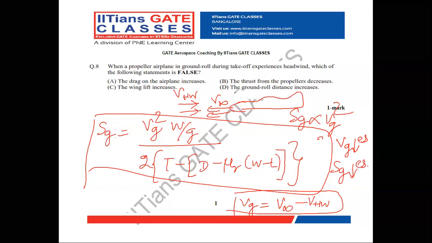But the given statement here says ground roll distance increases. The only statement false here is option D. So option D is the correct answer.